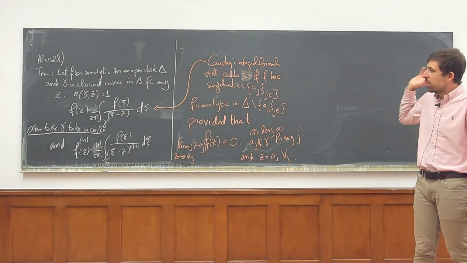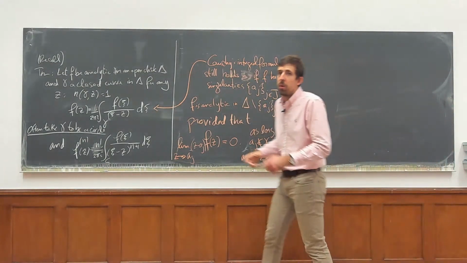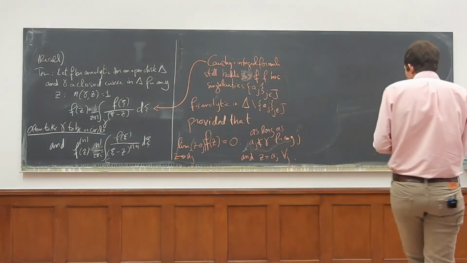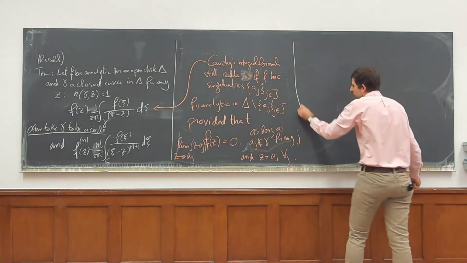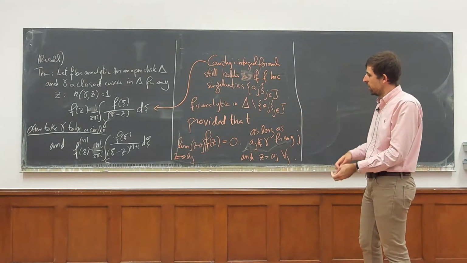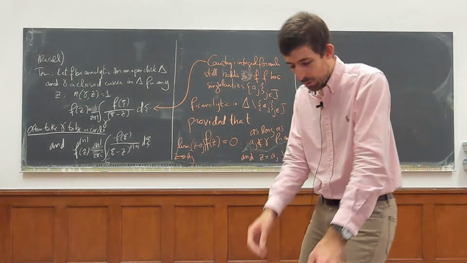Whenever we proved Cauchy's integral formula and Cauchy's theorem and so on, these points were never a problem. This goes back to the fact that when we did the bisection argument, the integrals also still converge to 0 around the neighborhoods where there are these singularities. Okay, so these types of singularities are not a problem at all.